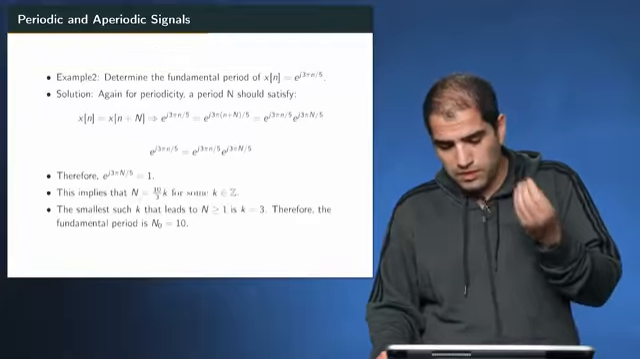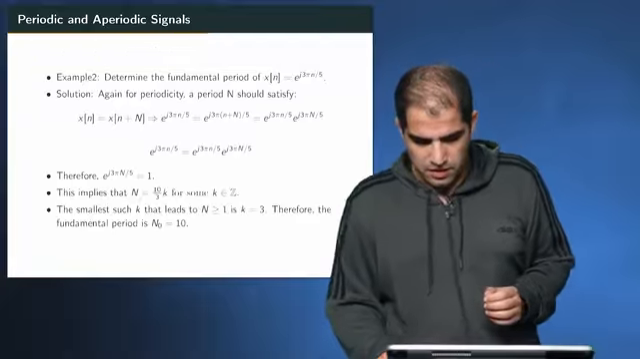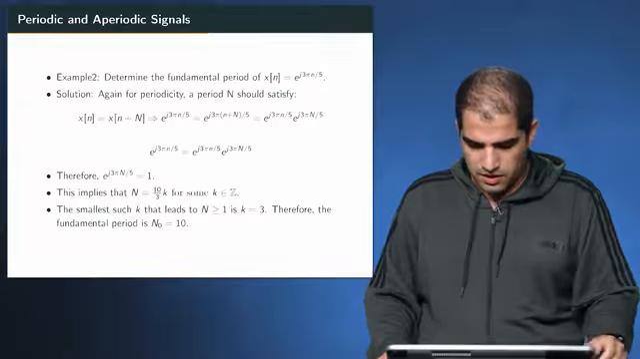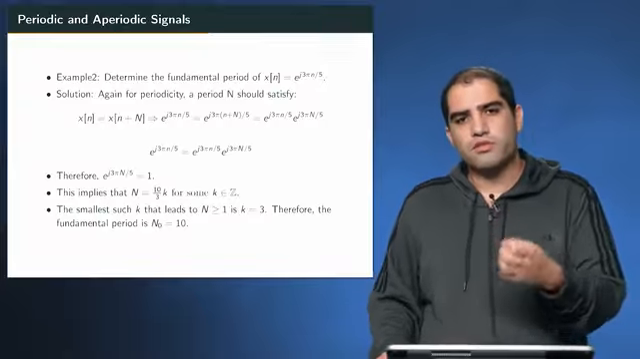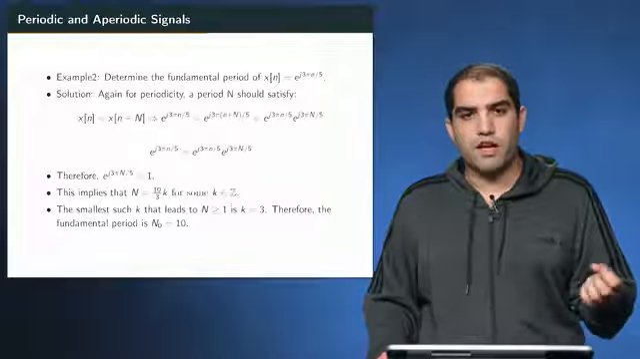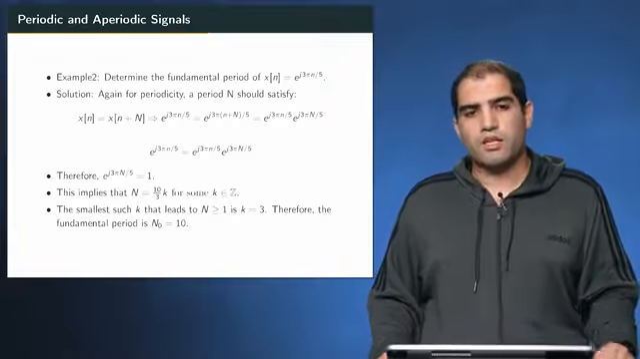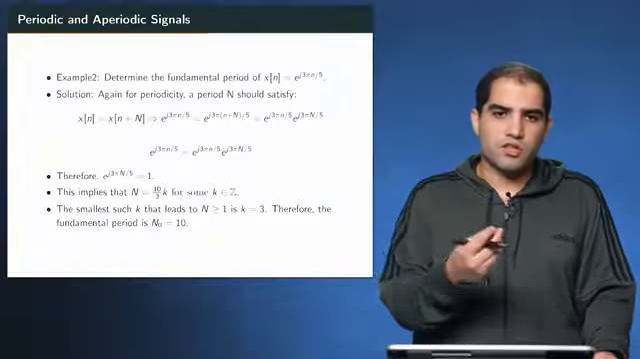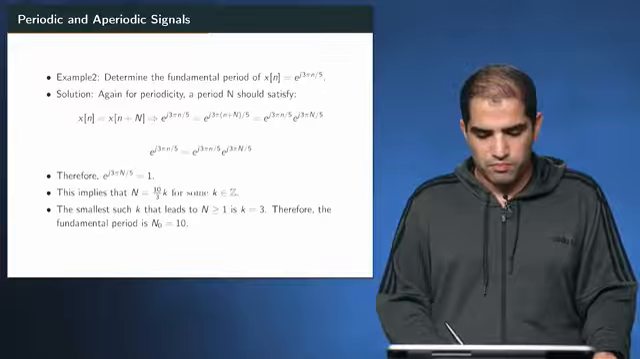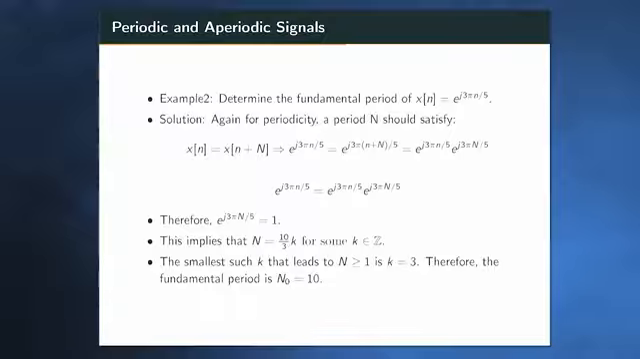But here the important point is that n is an integer value. So we're looking for a case that leads to an integer value. And the smallest integer value that we get is going to be the fundamental period. So if you vary k, the smallest k that makes this a positive integer would be k equals 3, which corresponds to n equals 10. So n equals 10 is the fundamental period of the signal.